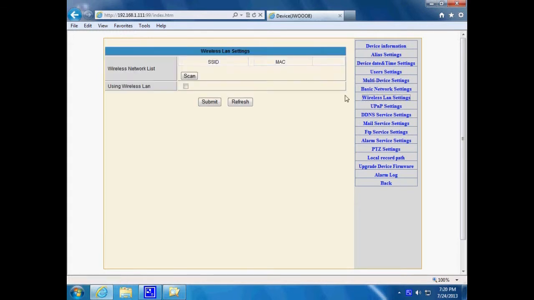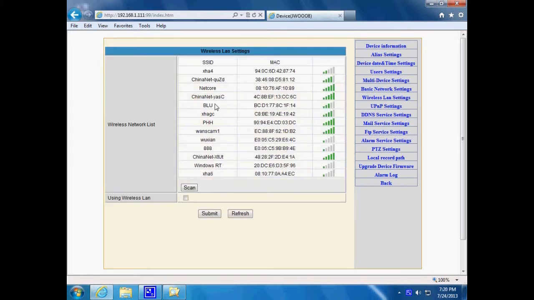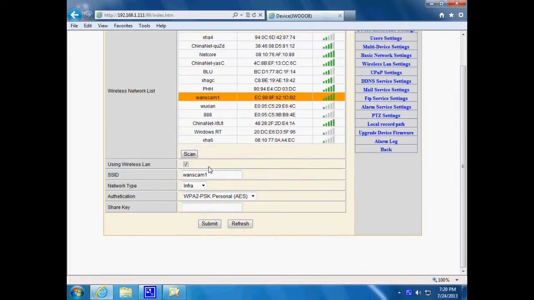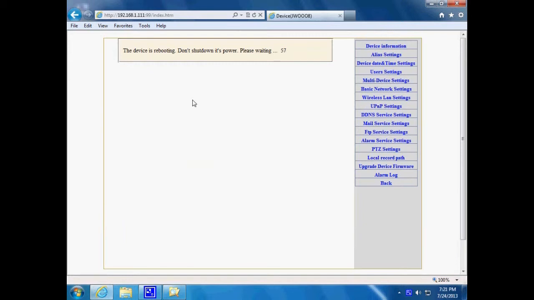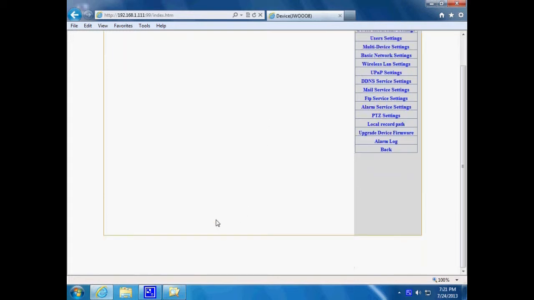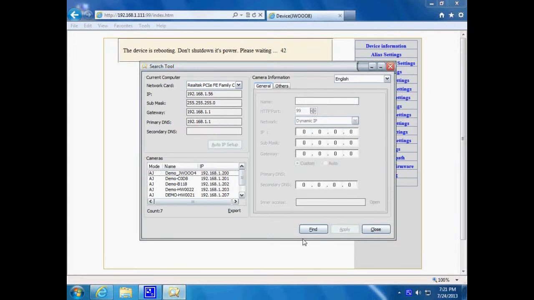Wireless LAN settings. Click Scan. Choose your SSID and MAC. Type in the password. Submit. The device is rebooting. During this time, you can disconnect the LAN cable. After restart, refresh the web page or run the search tool again to find the camera IP address.